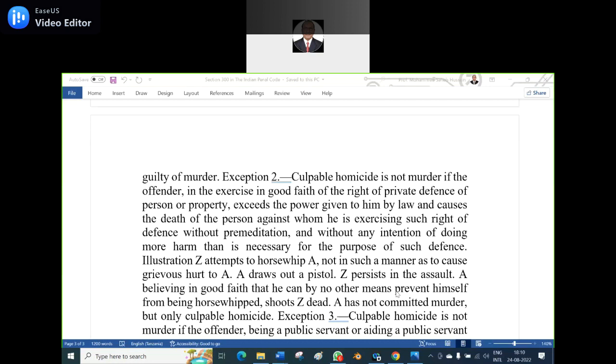But still it persisted and again attacked the pigs as well as the sheep. The third time it again pursued to bite the pigs or the sheep. Then the shepherd took a revolver or a gun and shot at the dog, and the dog died. Whether it amounts to an offense committed by the shepherd?